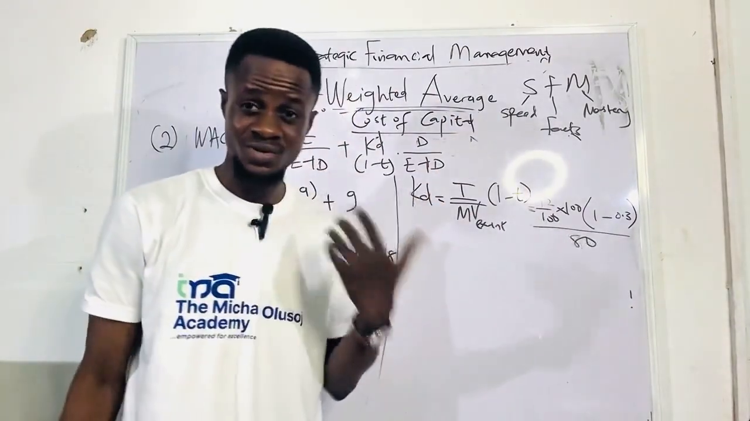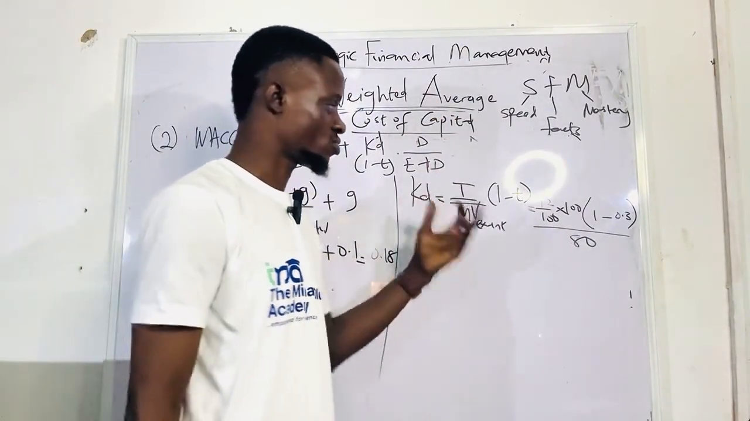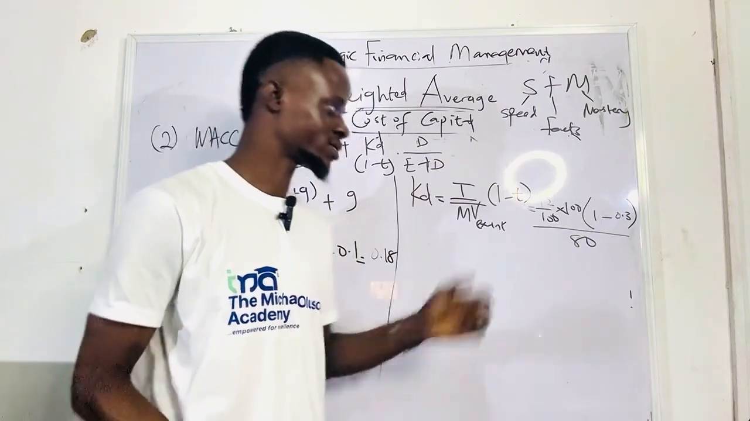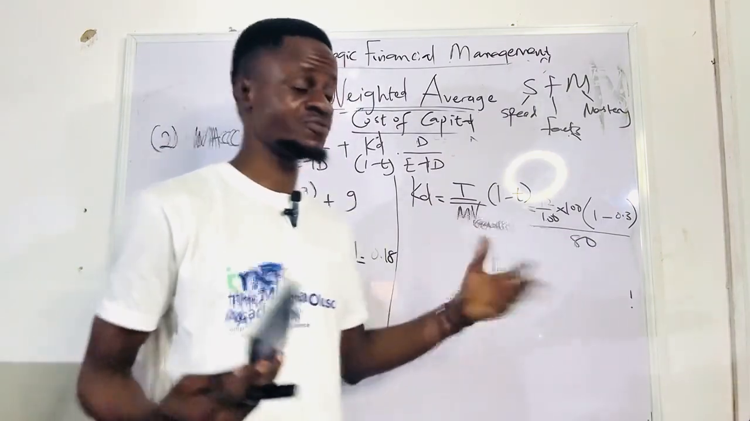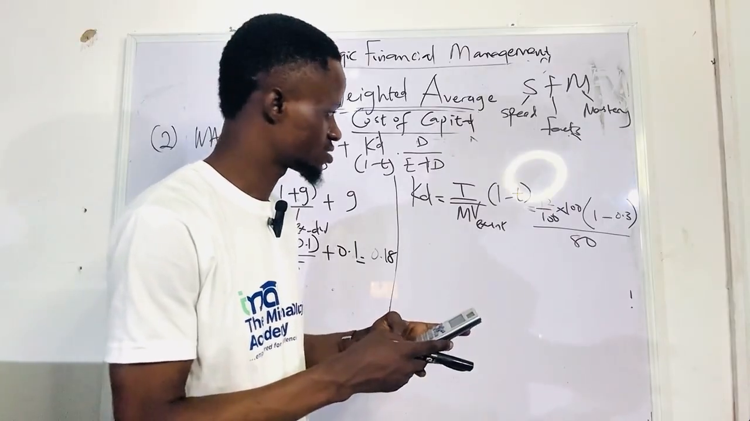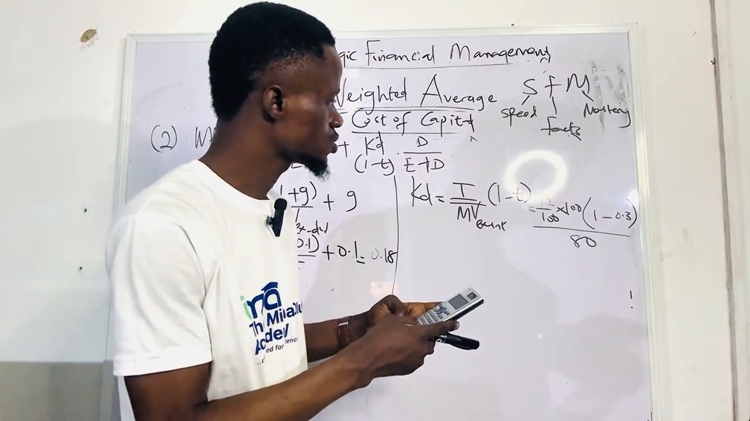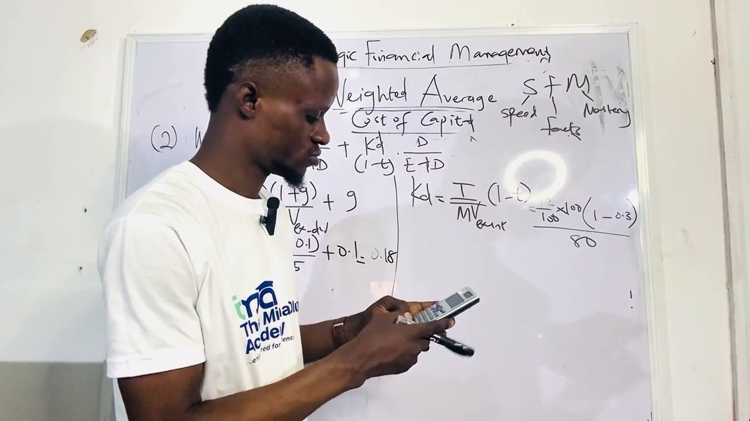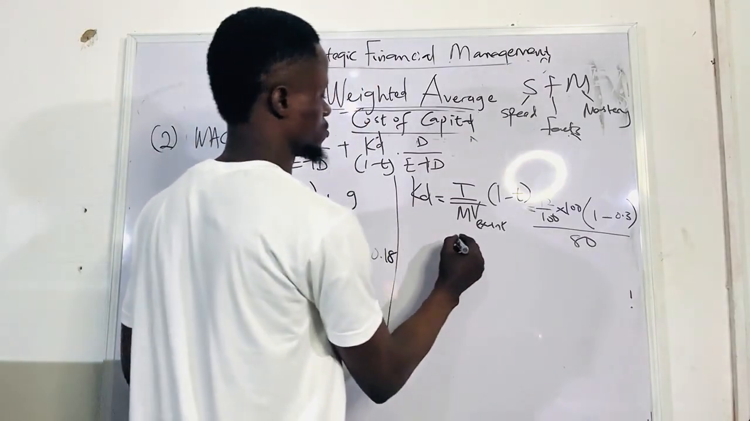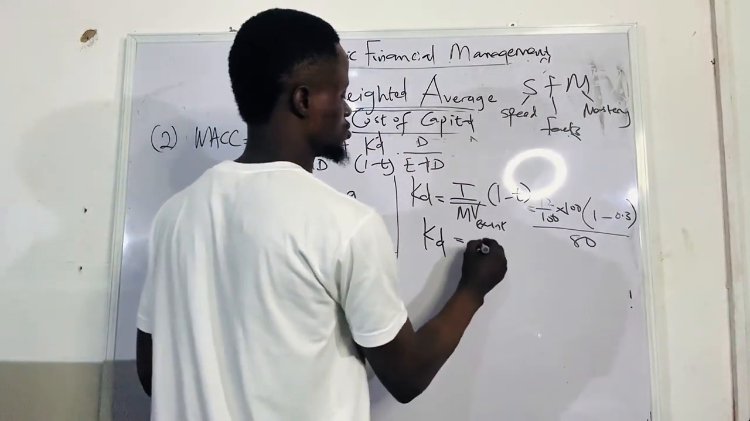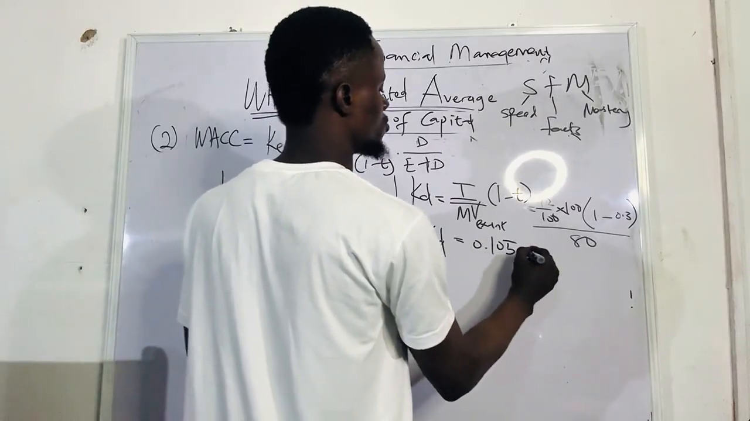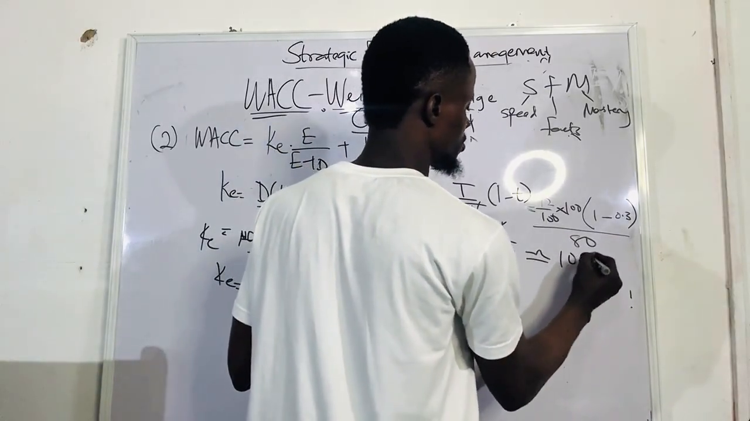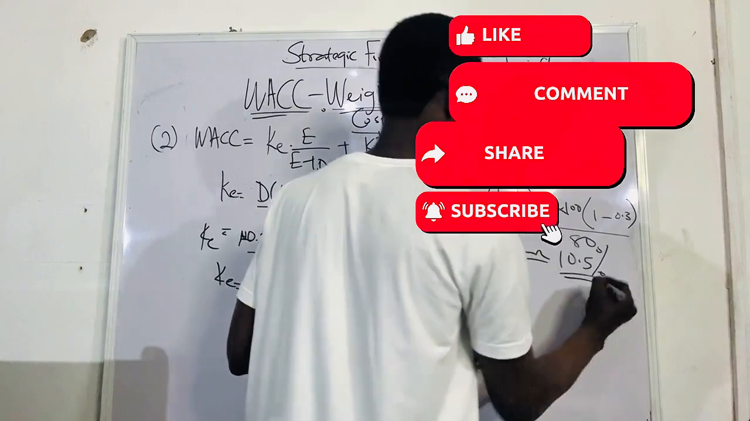See, this is simple. If you have been following the classes we've been having, especially the cost of debt class, this should not be an issue, right? It's even very simple. Even if you've not watched it before, this is simple mathematics. All right. So we have 3 times 12 over 80. So we have KD of 0.105, which is the same thing as, just multiply by 100, 10.5%. Can you see that now?